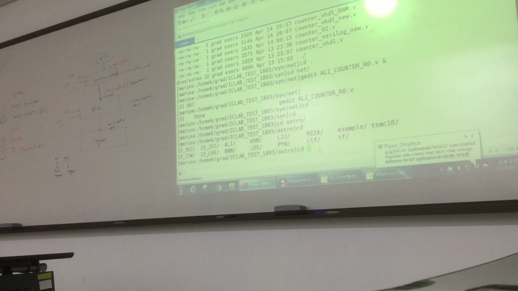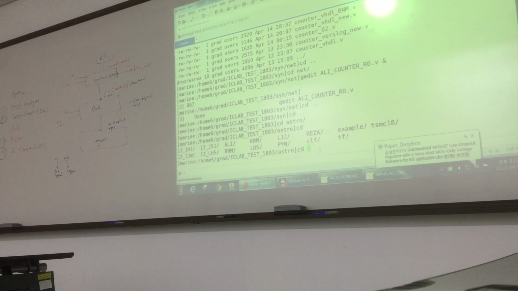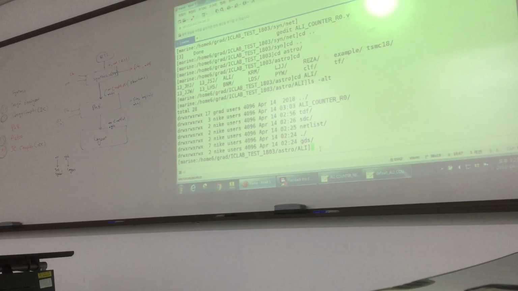So for P&R, we will use Astro. So here first you make a folder of your name, just like other people make. So you will make your own directory, and if you see some files, it has subfolders.